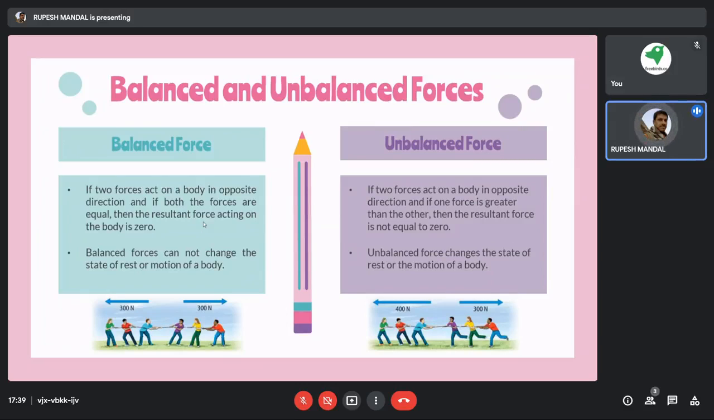So this kind of situation, where the forces from both opposite directions are not equal, and the resultant is not 0, is called an unbalanced force. Fine. So everything is actually dependent on this balanced force and unbalanced force.